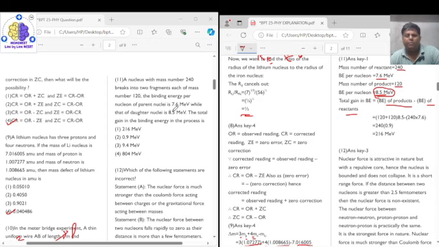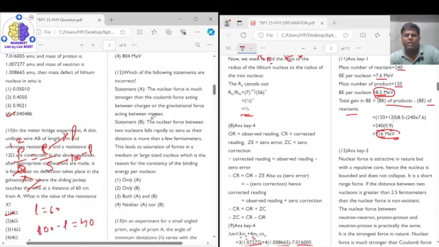So at product side we have two particles. Each particle is having 120 nucleons, right? So 120 plus 120 into 8.5 minus 240 into 7.6. That is, 240 we are taking common. We will get 8.5 minus 7.6, which is equal to 0.9. So 240 into 0.9 is equal to 216 mega electron volt. So this is the amount of extra energy over here. What they are asking here is the total gain in the binding energy. This is your gain in the binding energy, and that is equal to 216 mega electron volt. So the correct answer for question number 11 is your option 1.